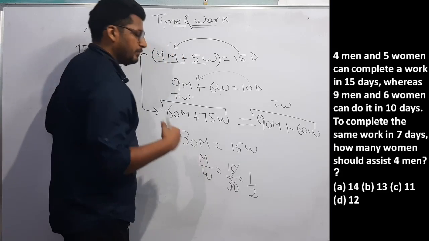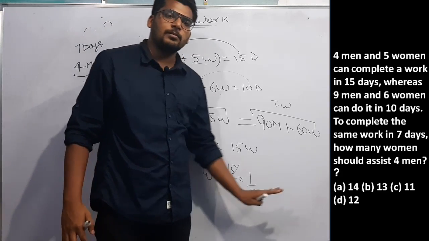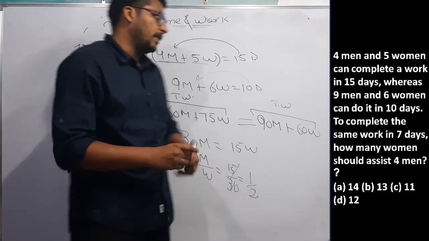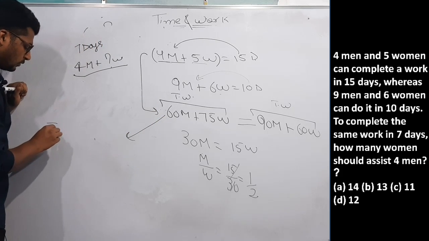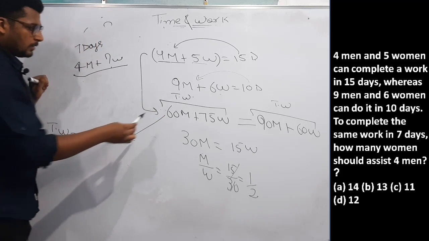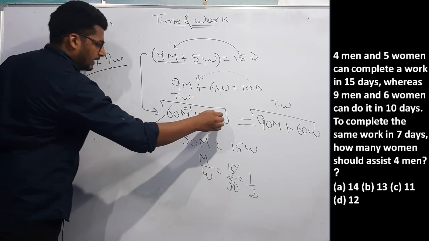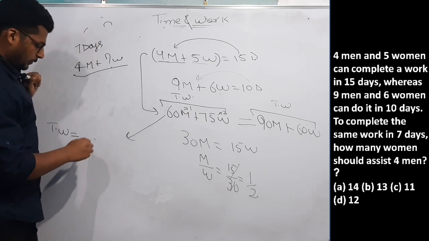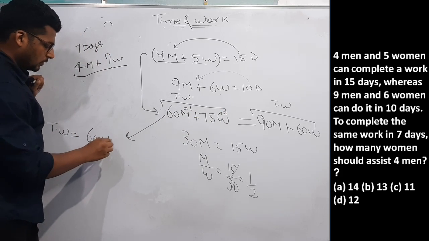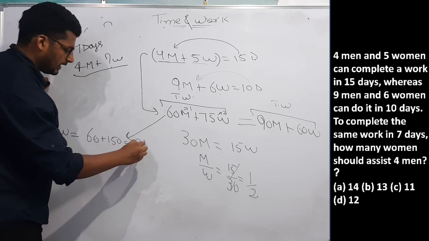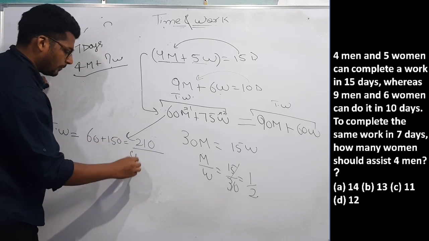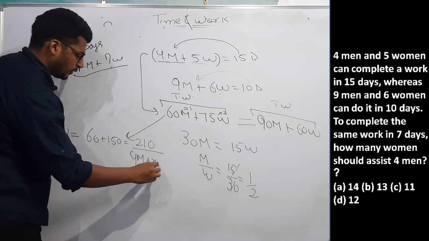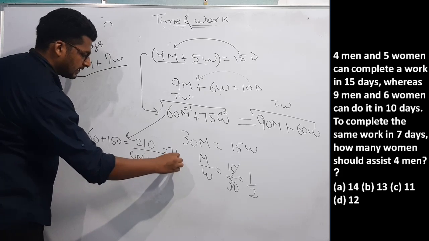And what was M? Efficiency of men. And what was W? Efficiency of women. Then I can find out total work now. What will be the total work? Putting M as 1 and W as 2, it will be 60 plus 150, 210. This work is to be done by 4 men plus some women in 7 days.